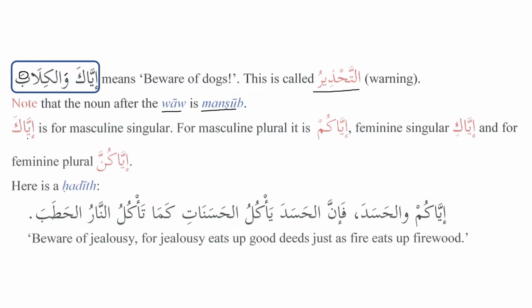And we know that iyaka, ka is basically the attached pronoun. So we can use the attached pronoun according to the person. If you're talking to singular masculine, you say iyaka. If you're talking to plural, and if you have men, you will say iyakum. If you're talking to singular feminine, you will say iyaki. And if you're talking to feminine plural, you will say iyakunna.